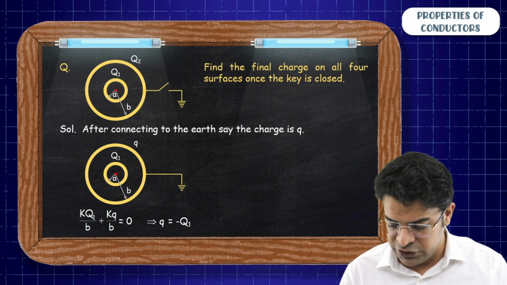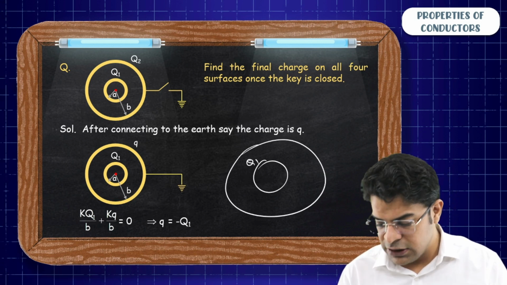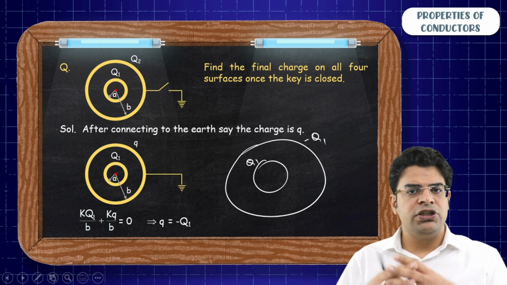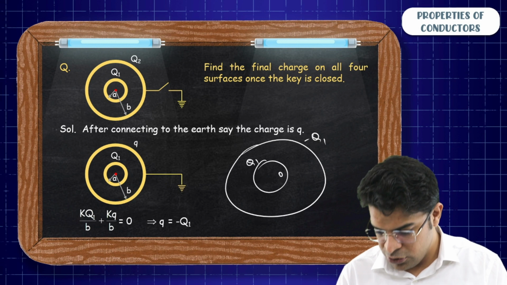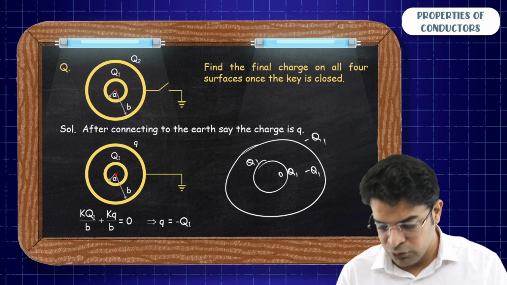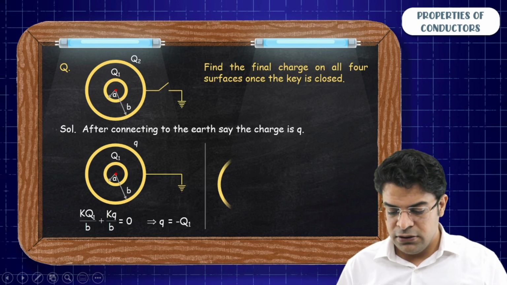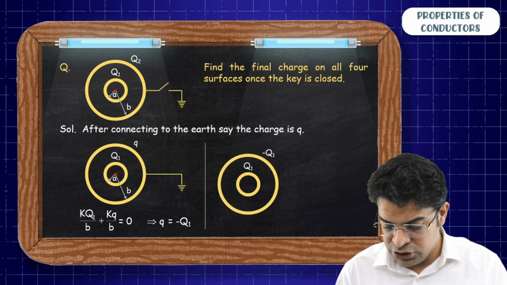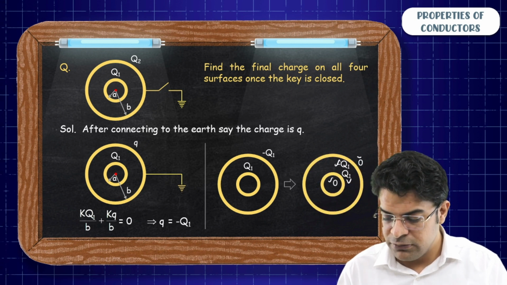Now all you have to think is you have got 2 shells here. The inner shell has a charge q1, the outer shell has a charge minus q1. What will be the charge on the 4 surfaces? Easy to find. 0, q1, minus q1, 0. Distribute the charges, right? So you get the charge distribution to be 0, q1, minus q1 and 0.